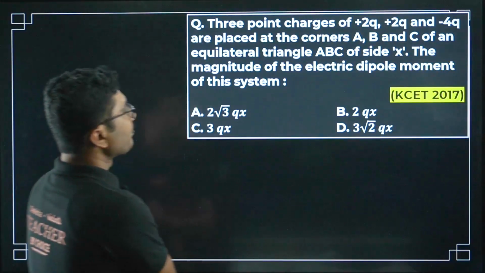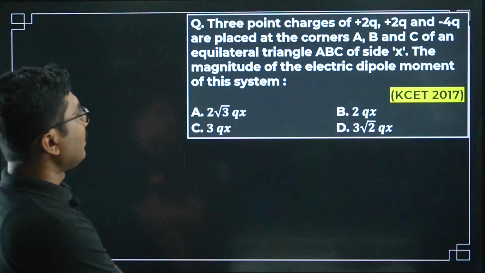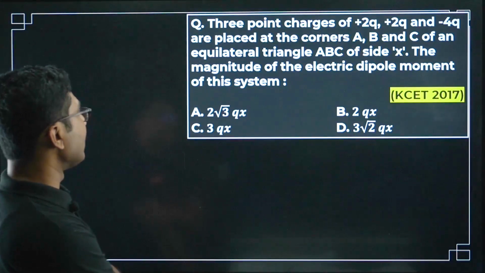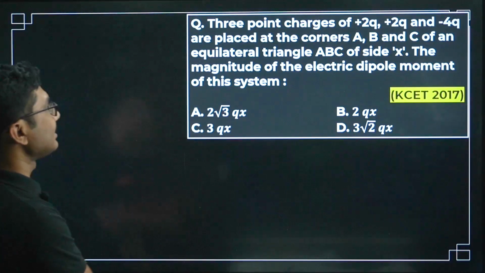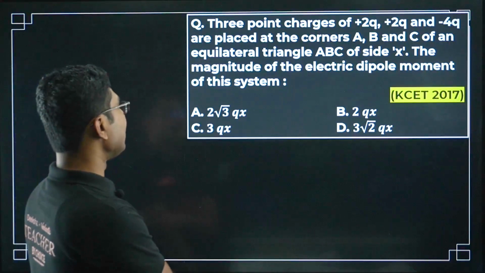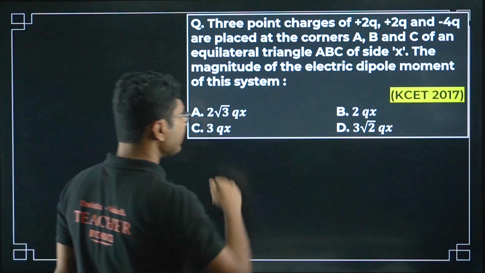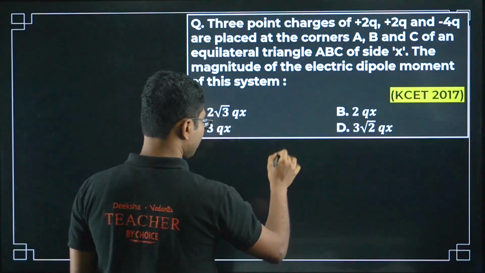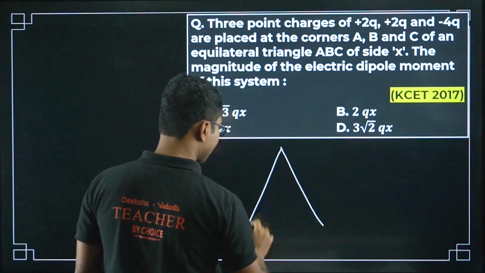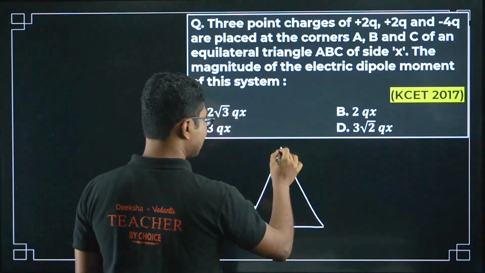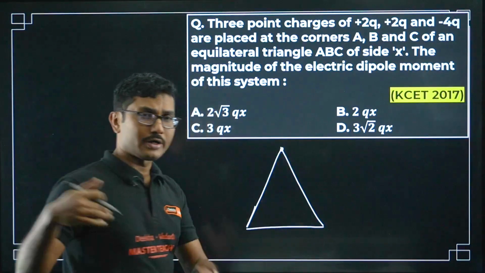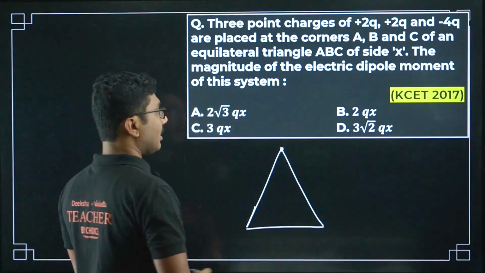Three point charges plus 2q and minus 4q are placed at the corners ABC of an equilateral triangle ABC of side X. The magnitude of the electric dipole moment. Now I have solved this question in my lecture, and since it is a little older question, I will not solve it again.